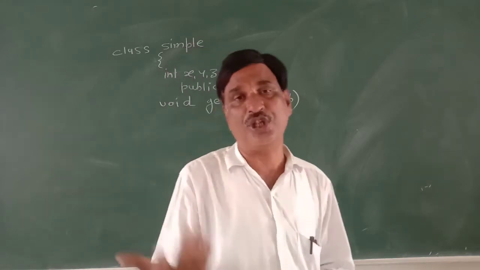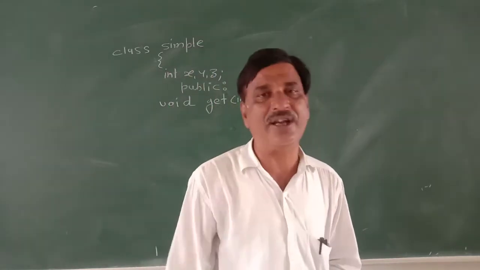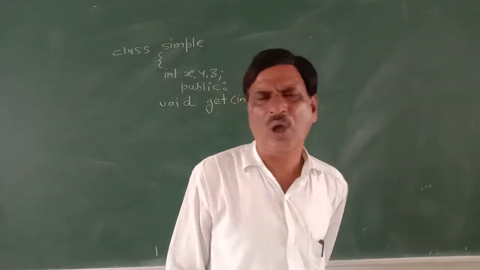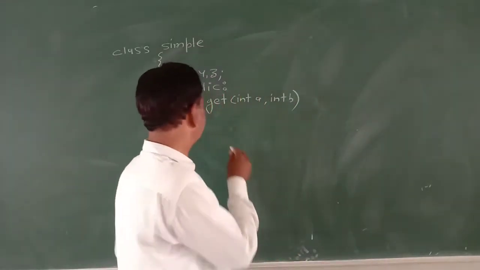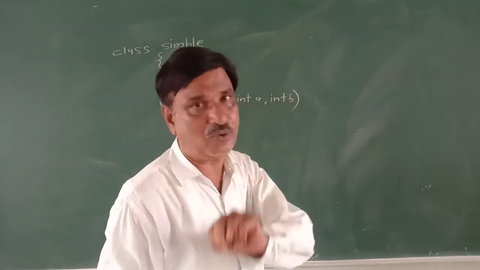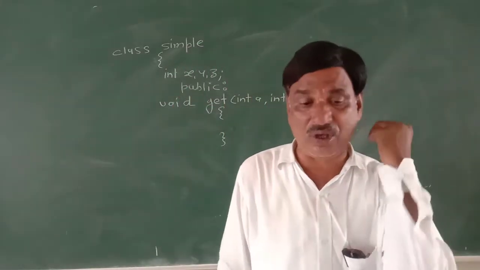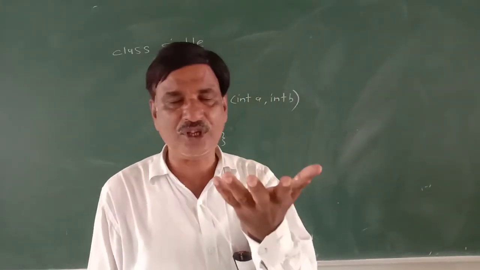Our class specification is not over. Our class specification will be over, then the object will be created and then the function will be called. But right now we have to decide what parameters will be passed at the time of function call. Two parameters will be passed. It may be 2, 3, 8, 100, whatever, we don't know because yet the function is not called.